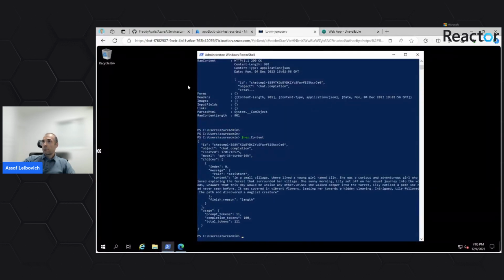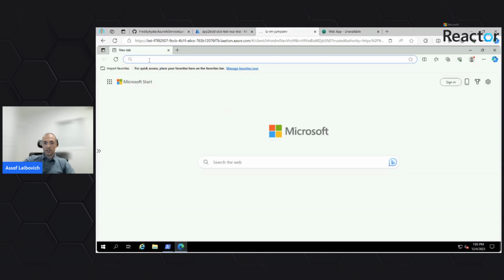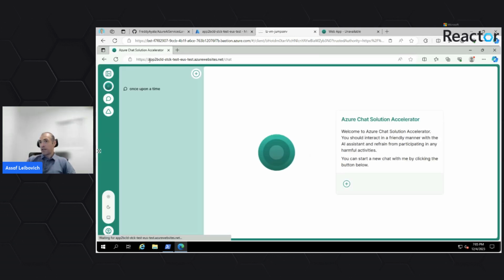Now, if we go back to the Jumpbox server, open a browser there and go to the URL, from here we'll see that we have access.